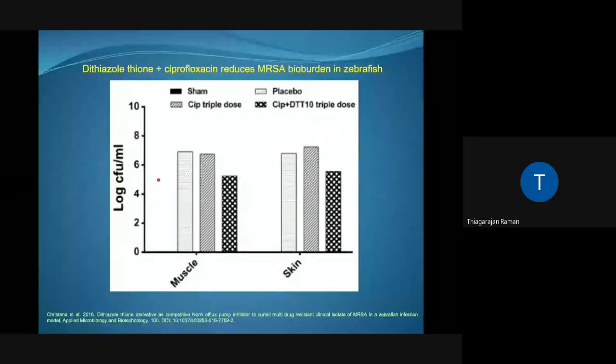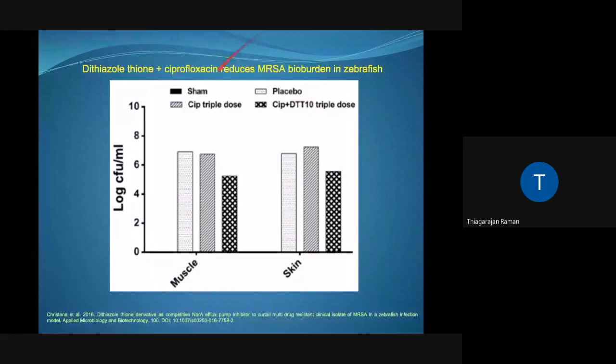So we used the same compound for treating infected zebrafish with MRSA. When we examined DTT10 in the zebrafish infection model, SREs was injected into these animals at a concentration of 1.5 into 10 to the power of 5 CFU, and ciprofloxacin alone or in combination was used for treating.